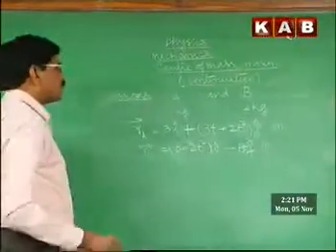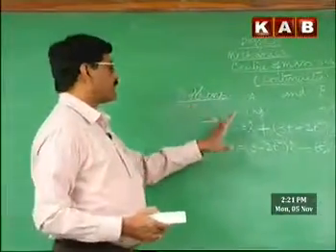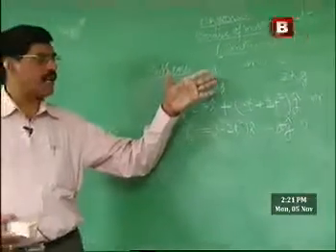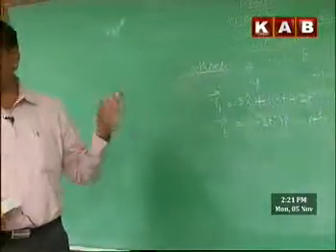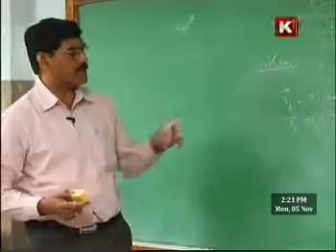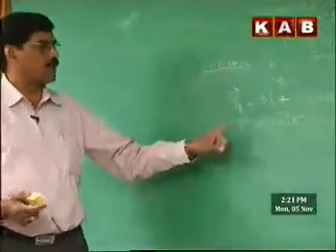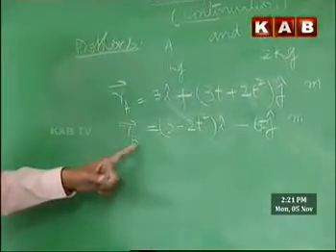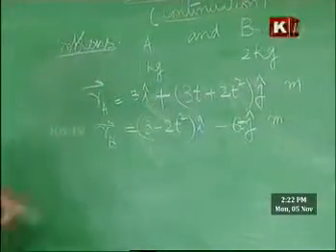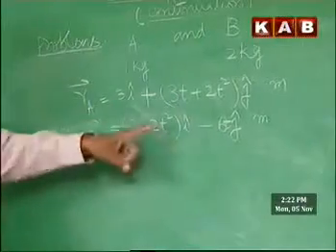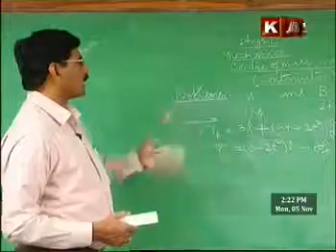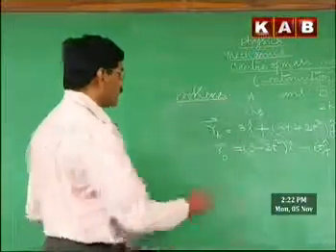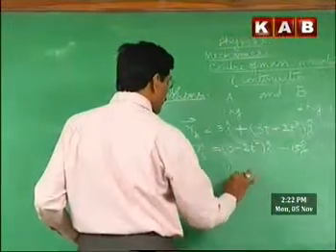So this is the problem: particle A of 1 kg mass and particle B of mass 2 kg are moving in the xy plane. At a particular instant, their position vectors are given as functions of time. These position vectors depend on time, therefore they are in motion. So how do we calculate the velocity? First find out the velocity of the center of mass.